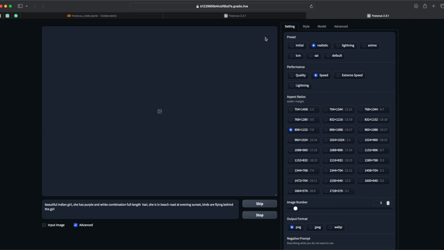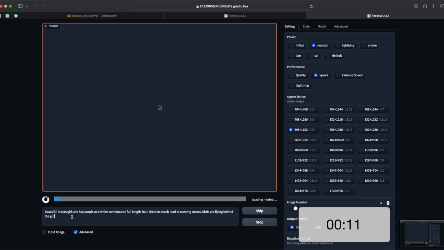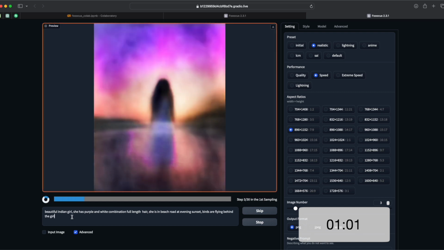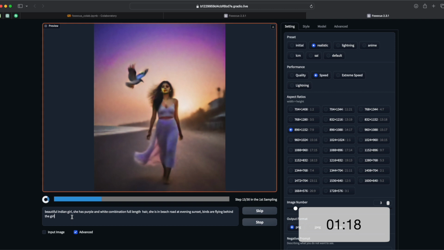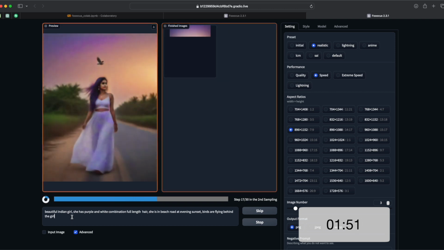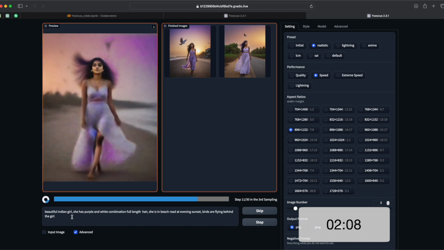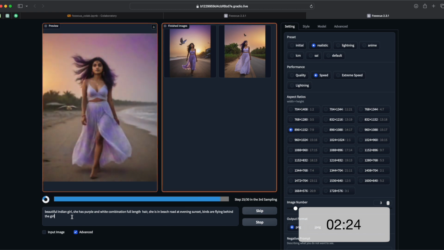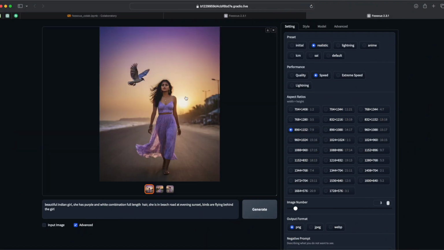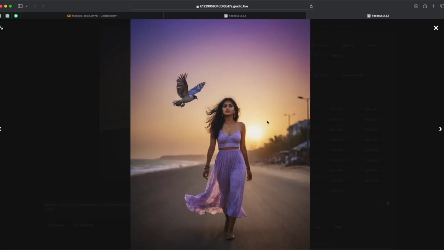You can see the results how we get. So, here you see how we generated images through AI. Let's take a look at the generated images.